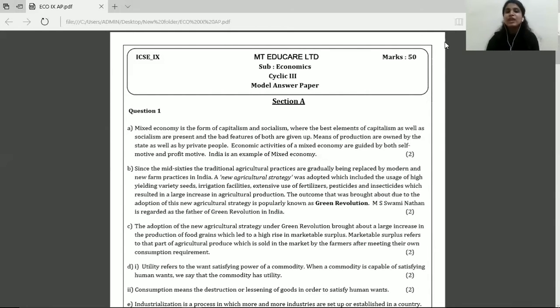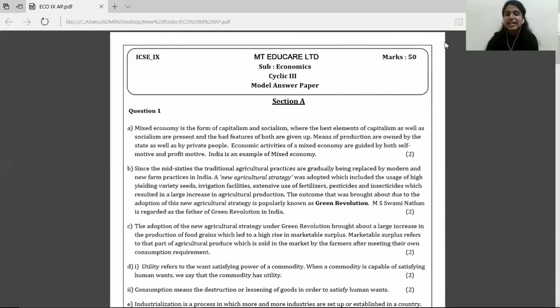Now students, you have to write the meaning of mixed economy. So you can choose to write this answer in your own words. However, there are certain key points that are to be mentioned or written in this answer. For example, jointly owned by the state as well as private people, guided by self-motive and profit motive. You can also add examples of economies or countries which follow mixed economy, right? So if you've written all of this, you earn your 2 marks.